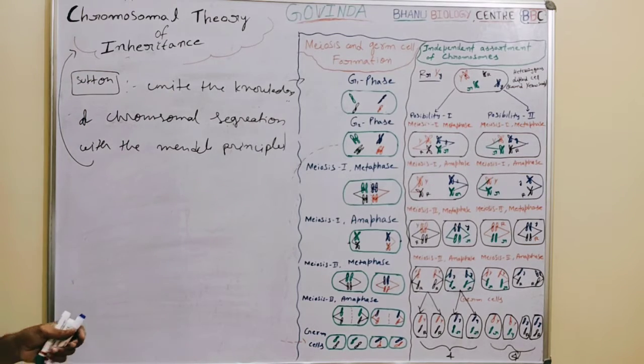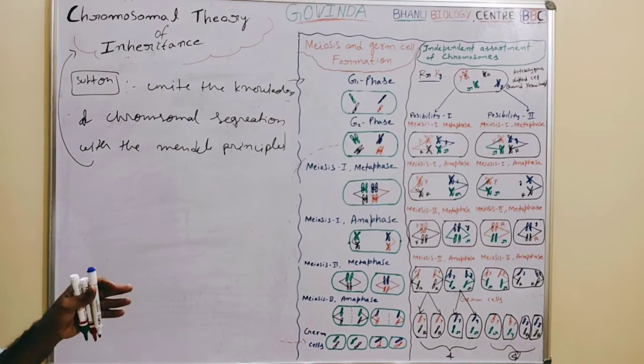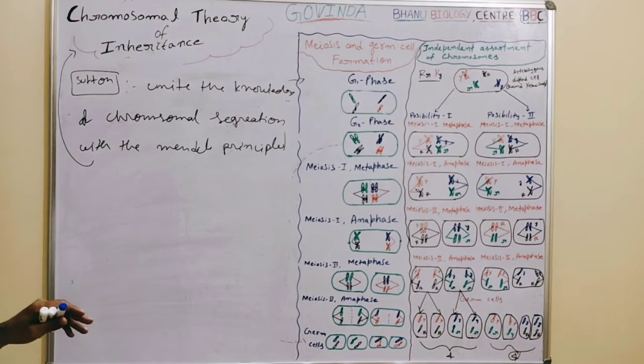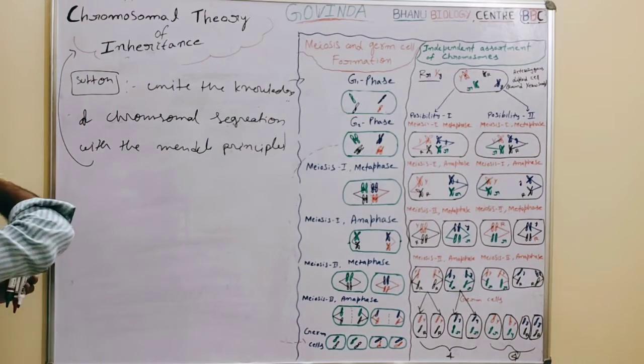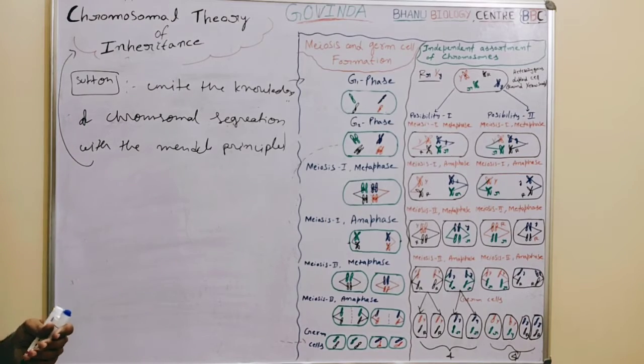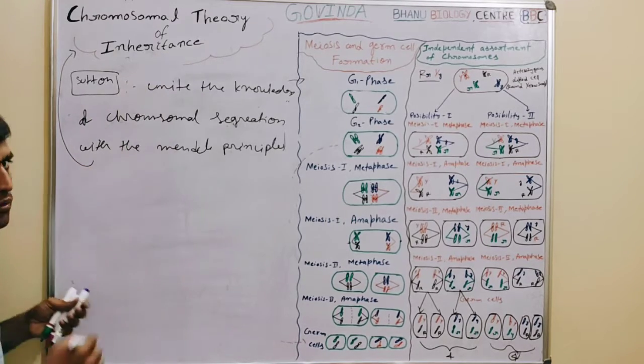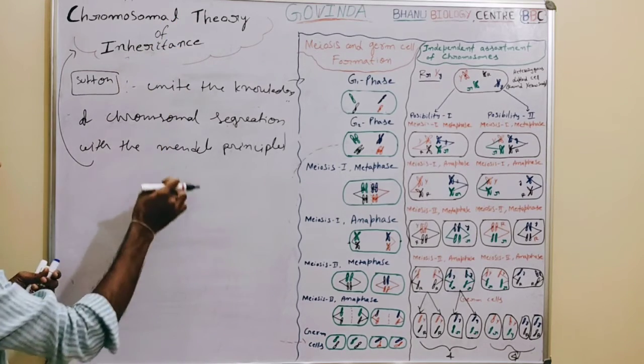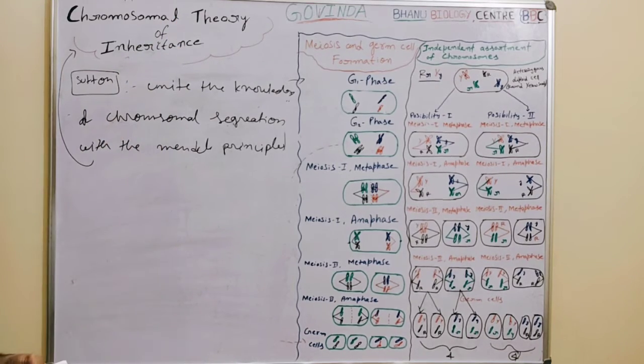After uniting whatever knowledge he got from his own research experiment, he called that the chromosomal theory of inheritance. The word inheritance is taken from Mendel's principles of inheritance. Then the chromosomal theory was given by him.